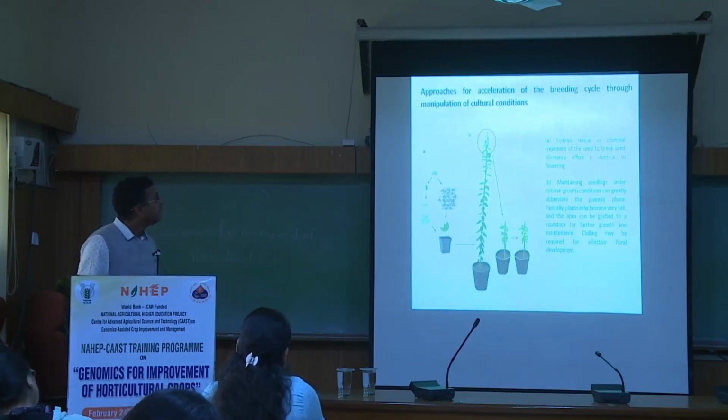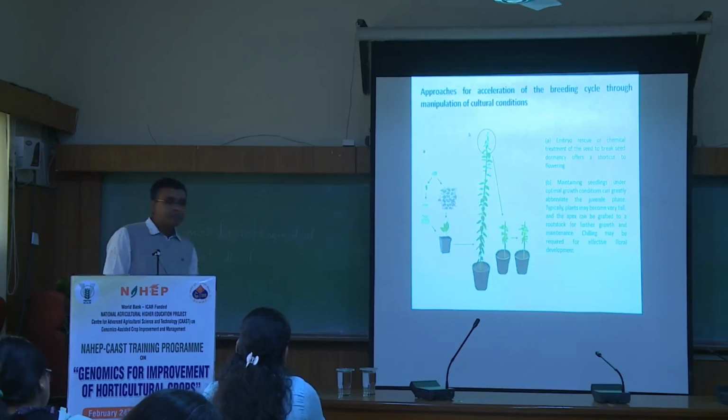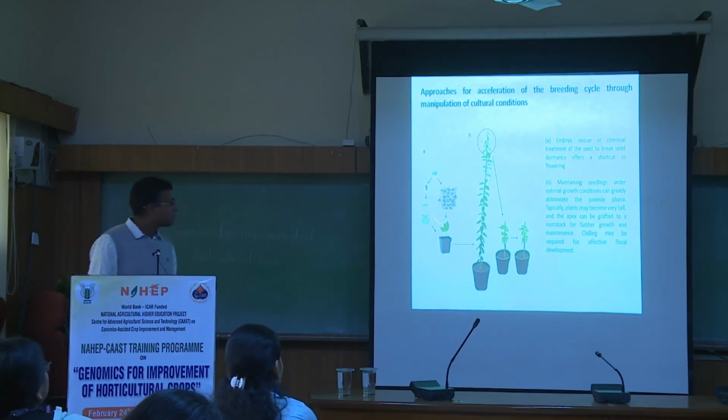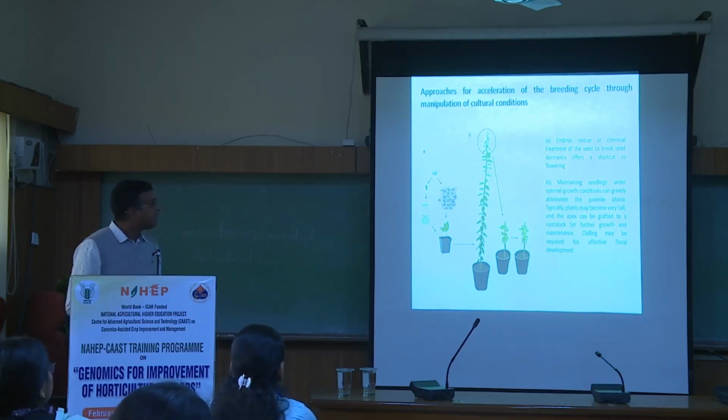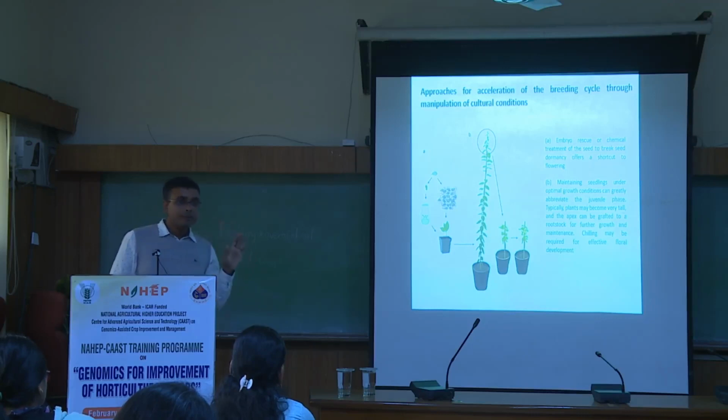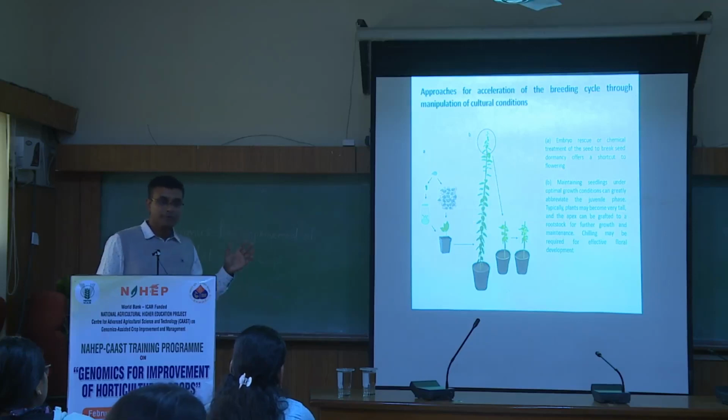Now these are the approaches for just reducing the breeding cycle in different crops. This is actually an example for tree crops. Here we are doing embryo rescue. You see the plants: we get the dormant embryo, do embryo rescue, break the dormancy, and get the plants. And in this case, we are providing suitable conditions. Suitable conditions means high photoperiod with optimum temperature. In that case, what will happen? The growth of the plants may be very, very tall. There could be excessive growth.